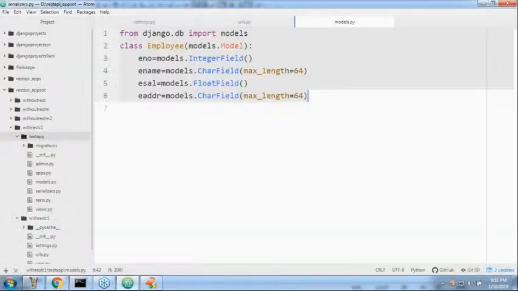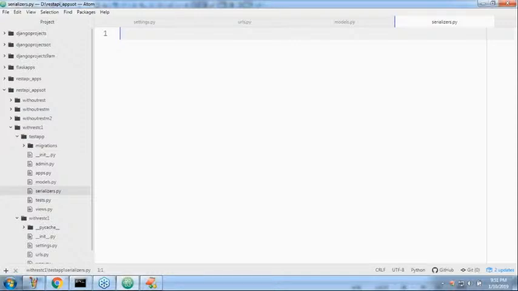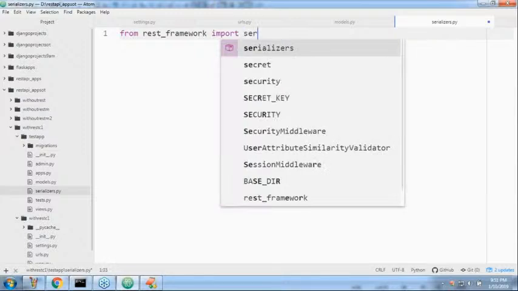Okay. Now, first time I want to write a serializer by using DRF, Django REST framework, sir. I want to define a serializer, right? Sir, very simple. From rest_framework import serializers.